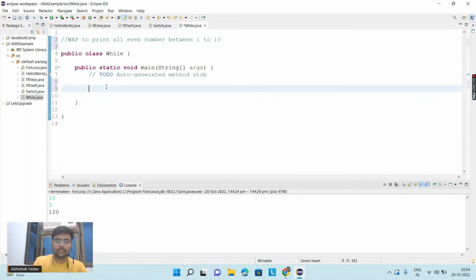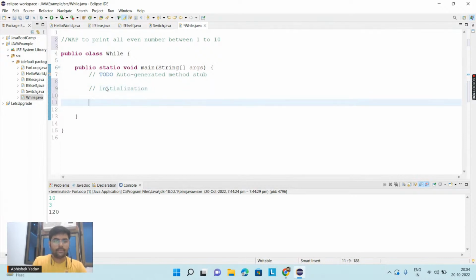So here first write the initialization part. Initialization here, and in order to initialize a variable, we have to take a variable, and in order to take a variable, first we have to define the data type and the name of the variable. Let's say the name of the variable is i here, and we are saying that my starting point of the while loop will start from 1, right?